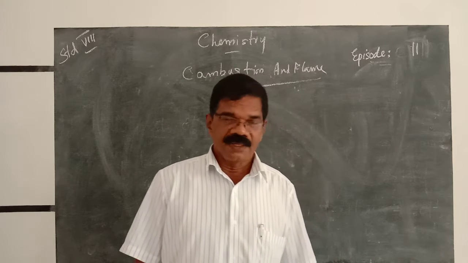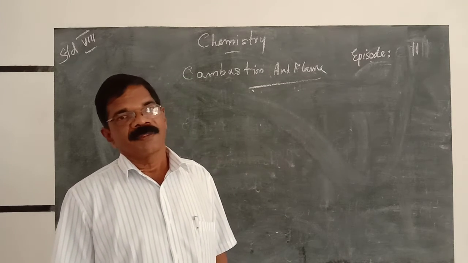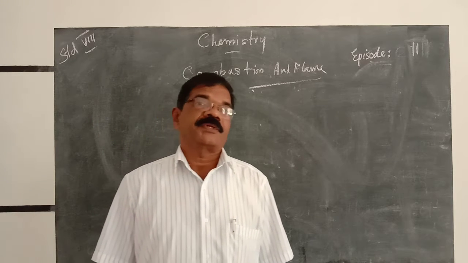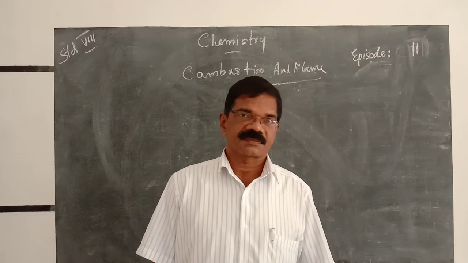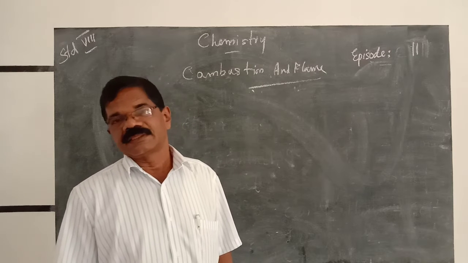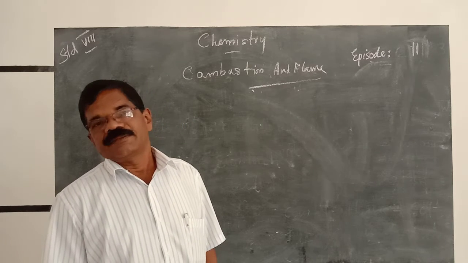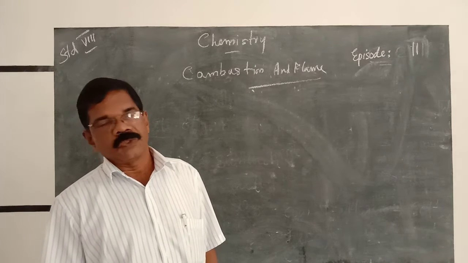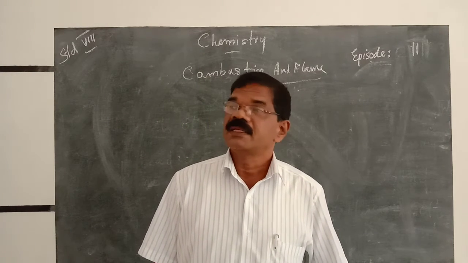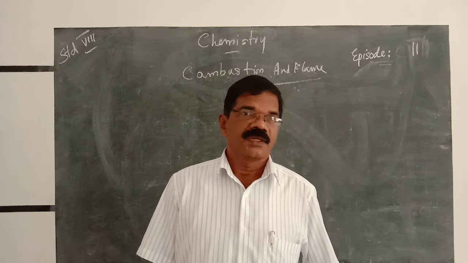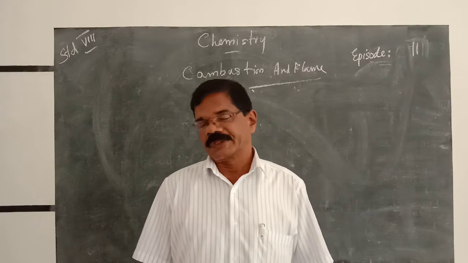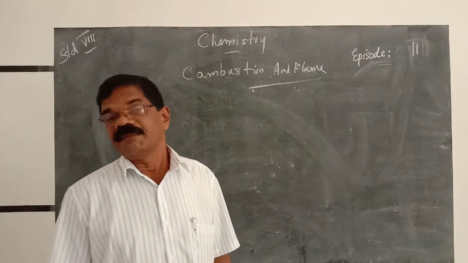A material or a substance reacts with oxygen, combines with oxygen, producing heat. That's what combustion is. In our surroundings, there are so many materials. These materials can be classified into two: combustible and non-combustible substances. For example, wood, charcoal, kerosene, petrol are combustible materials.